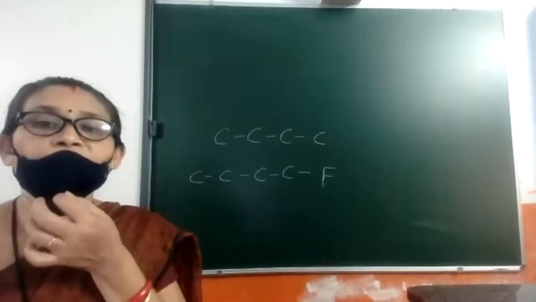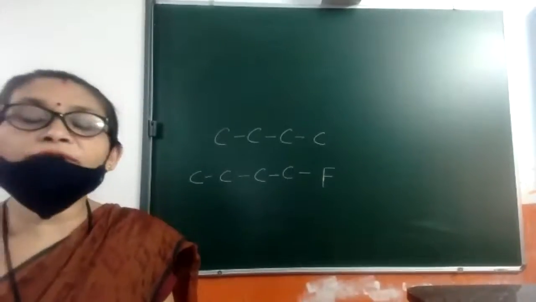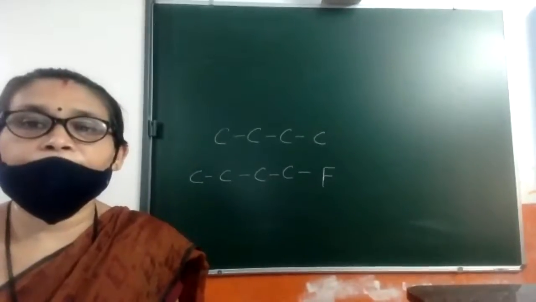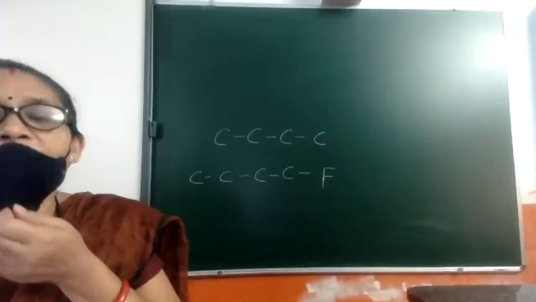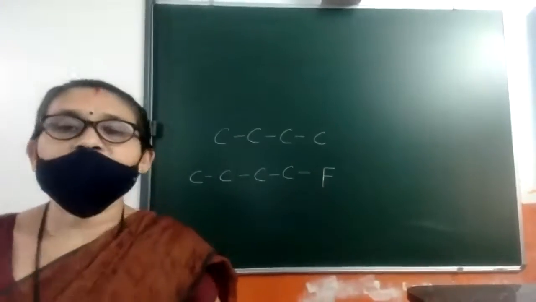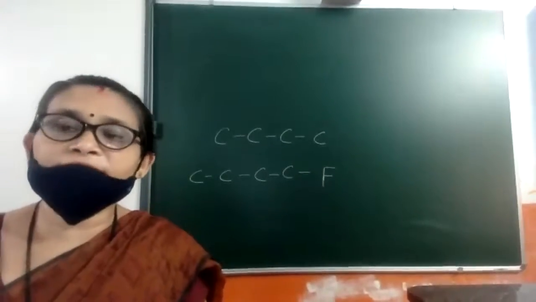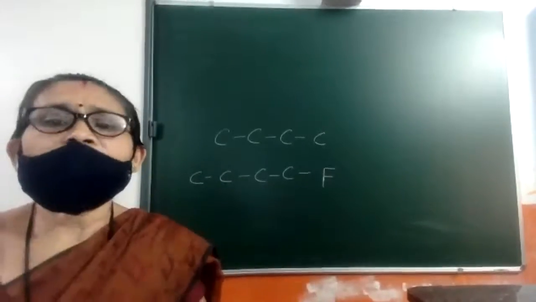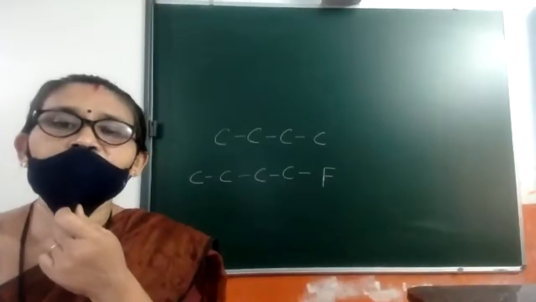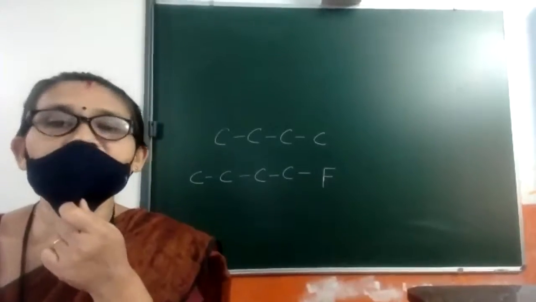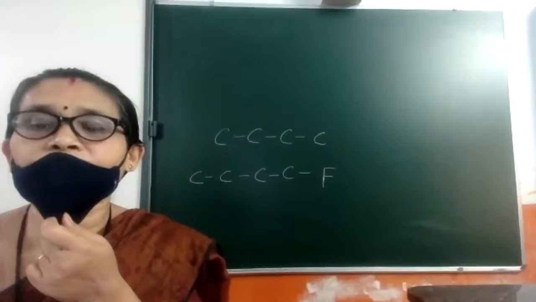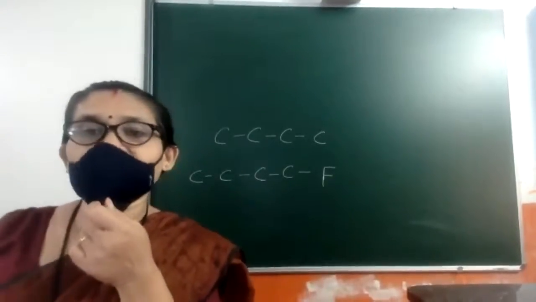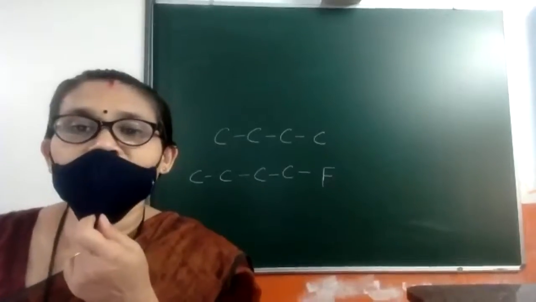Now if I ask you, among these, which one will have the higher boiling point? The number of carbon atoms is the same, and fluorine is a very small atom, so the van der Waals force magnitude is very close.